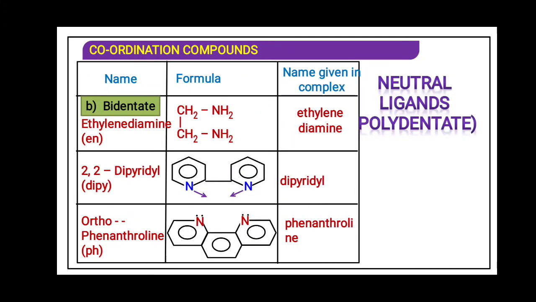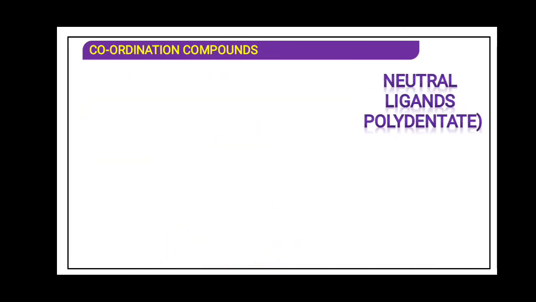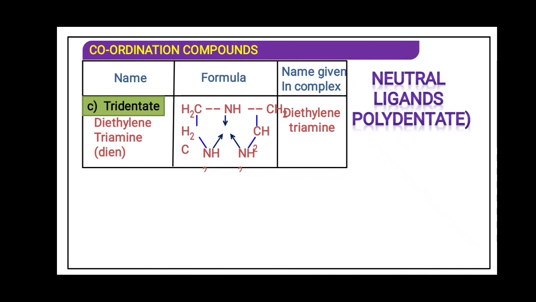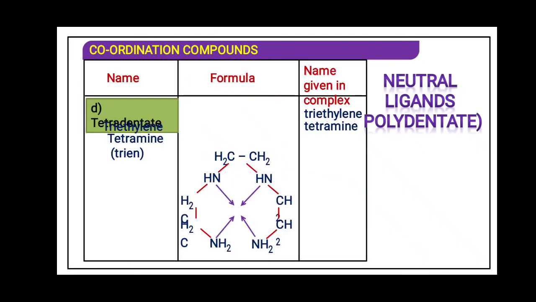Neutral polydentate ligands: ethylene diamine is a neutral ligand. 2,2-dipyridyl, that is dipyridyl. Orthophenanthroline. Tridentate neutral ligand: diethylene triamine, 3 nitrogen, that is why tridentate. Tetradentate, tetramine.